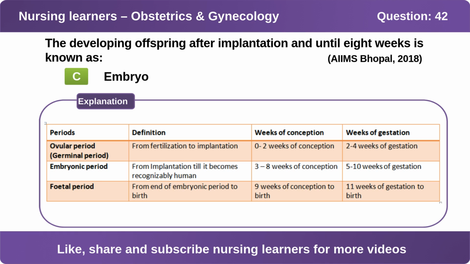Implantation occurs at the blastocyst stage, so zygote to blastocyst falls in the first period, embryo falls in the second period, and fetus falls in the third period. Please note that the period of gestation can be obtained by adding 2 weeks to the period of conception.